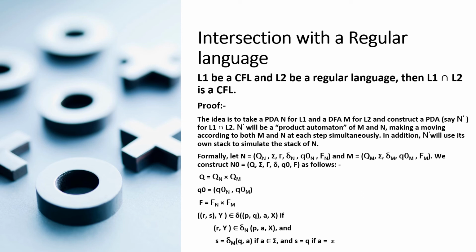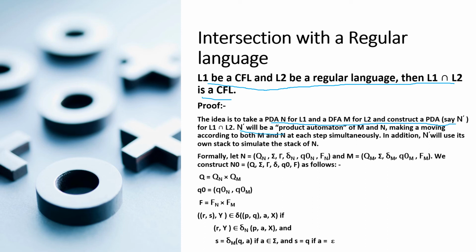Intersection with a regular language. Let L1 be a context-free language and L2 be a regular language, then L1 intersection L2 is a context-free language. Proof: the idea here is to take a pushdown automaton N for L1 and a deterministic finite automaton M for L2, and we need to construct a new PDA N bar for L1 intersection L2.